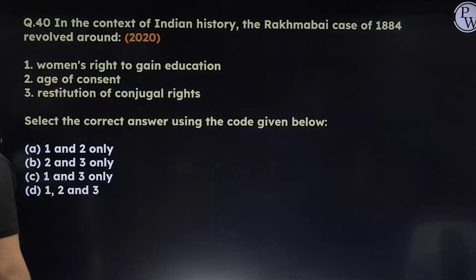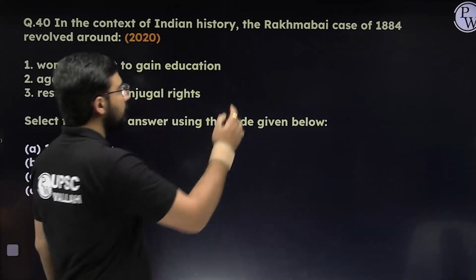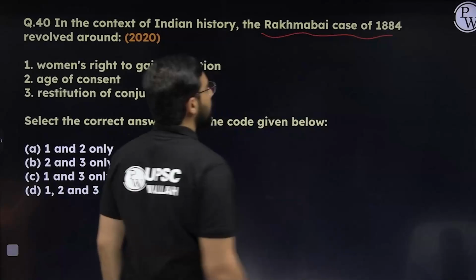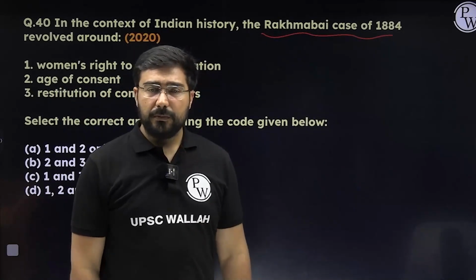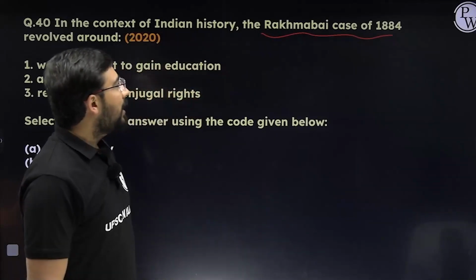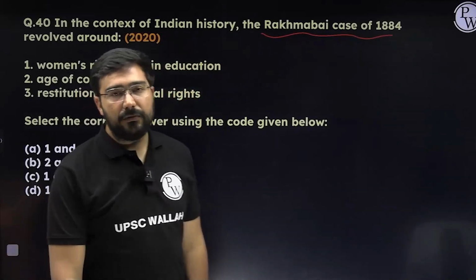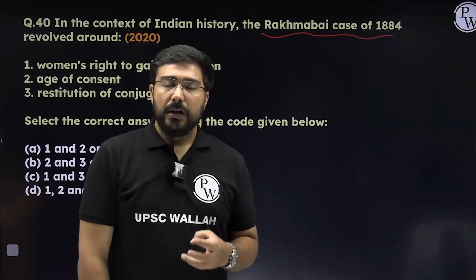Now let us take some questions of socio-religious movements. Okay, now please see, this was a question which came in 2020, a very difficult question. Till that point of time, nobody was very aware about it, but now everybody knows about it. Rakhmabai case of 1884. Now this was a case which was about her.